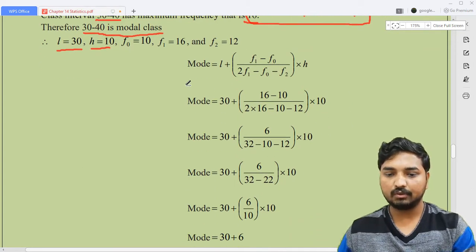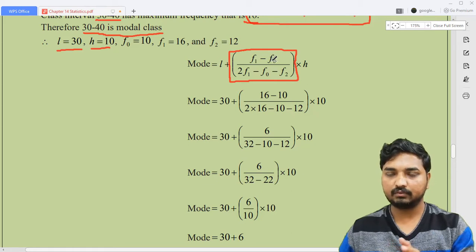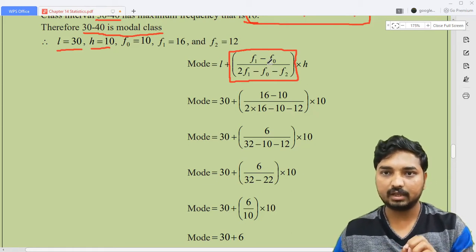Now look here, L is 30, the lower limit. And F1 means what? 16. You should be careful here. While substituting the terms in this place, you should be very careful, because someone will make a mistake while substituting the values of F0, F1, F2. So that's why you should be very careful here.